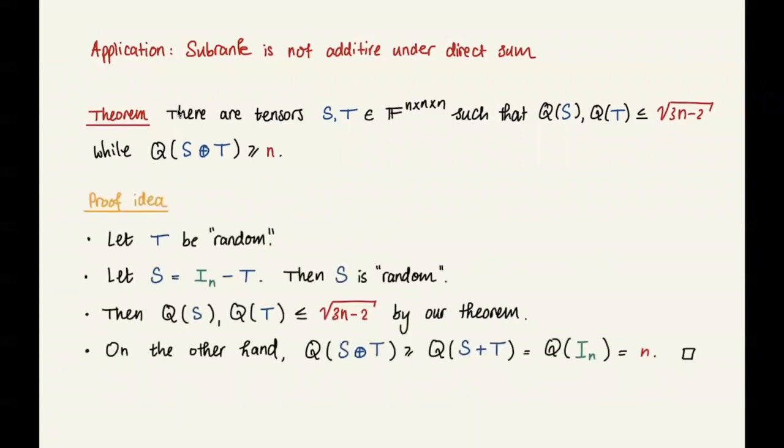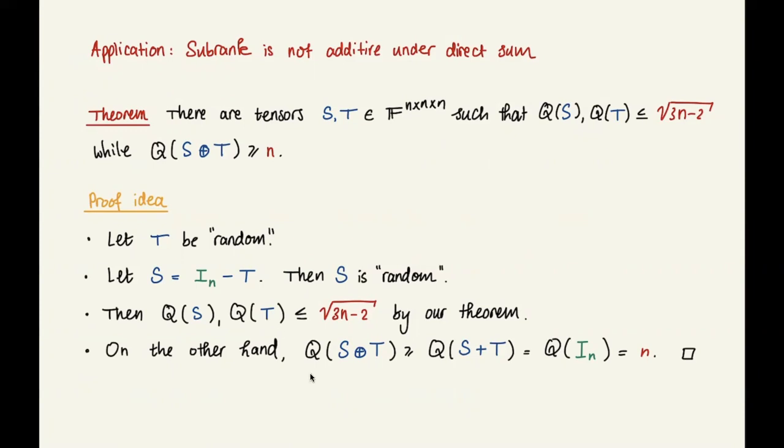And I can briefly sketch the proof idea. So this theorem follows from our characterization of the generic subrank. And here's how it goes. What we do is we take T to be random, and we let S be equal to the n by n by n diagonal tensor with ones on the main diagonal minus T. Then again, S will be random. And so it will be random in the sense that we can apply our theorem to see that the subrank of S and also of T, because T was picked randomly, is at most square root of 3n minus 2.